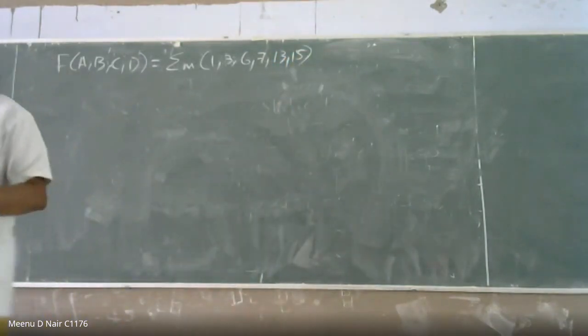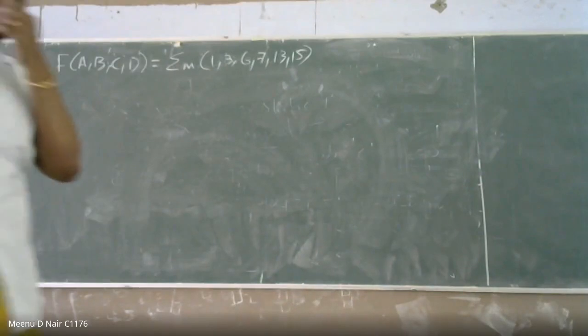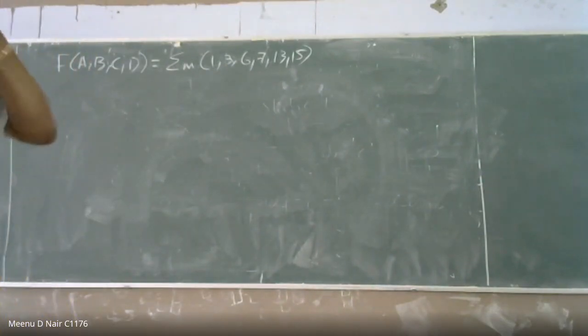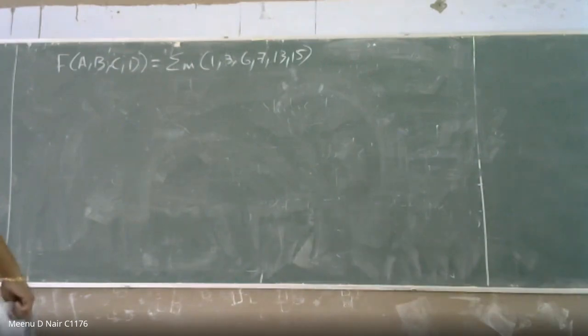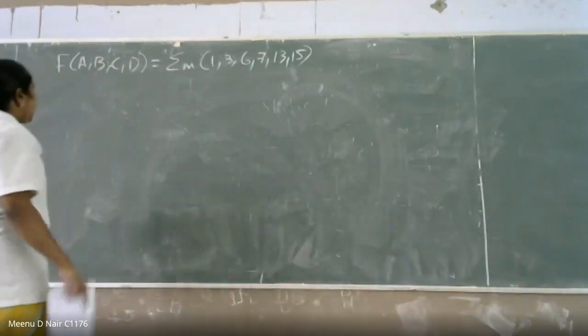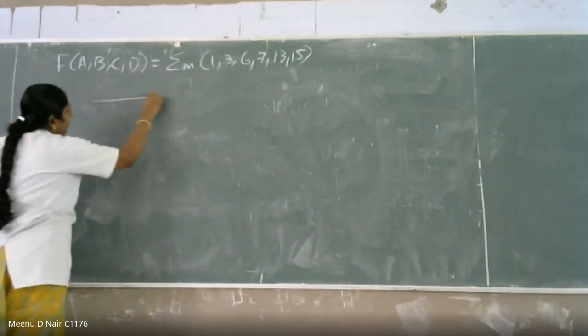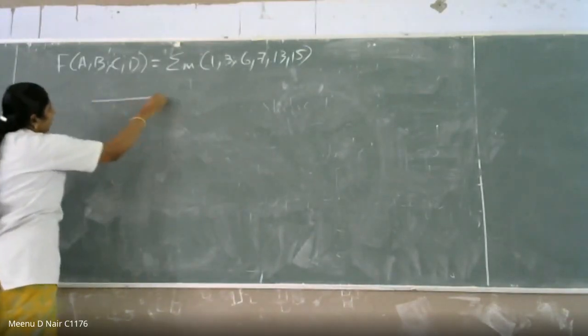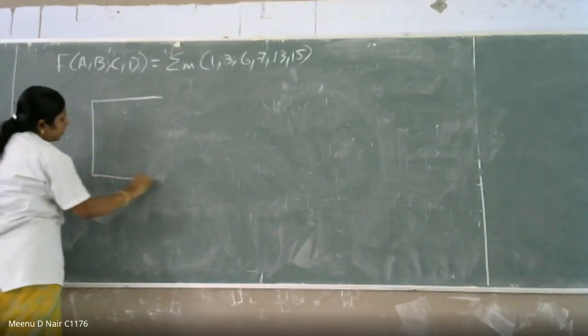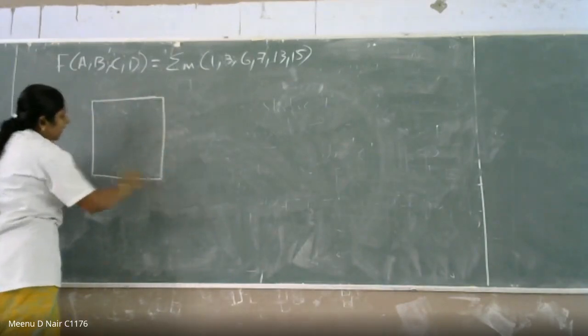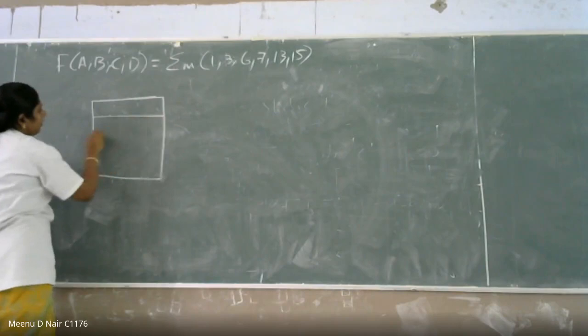This is your Boolean function. For this Boolean function, you have to obtain the hazard-free circuit. First, you have to simplify the expression using K-map.